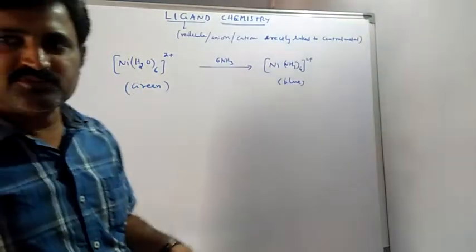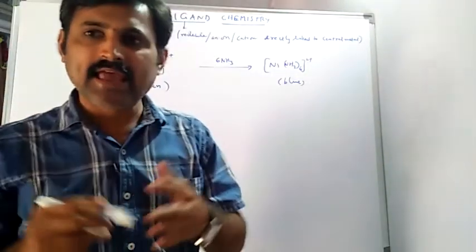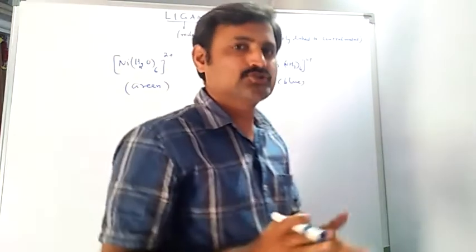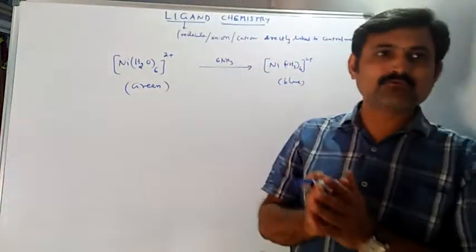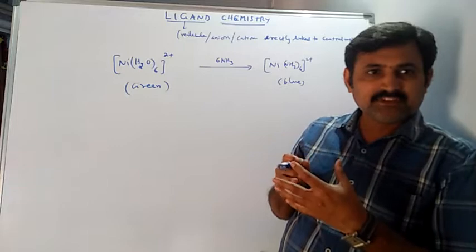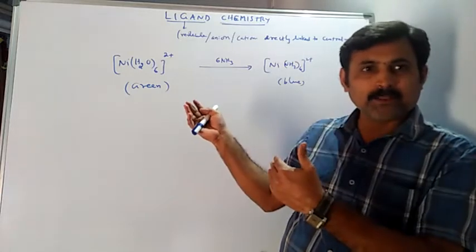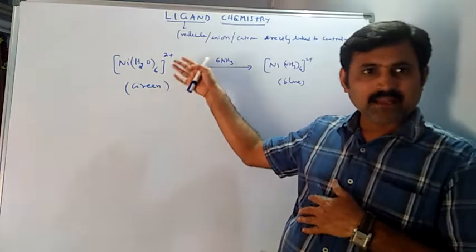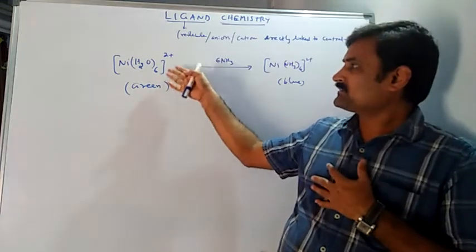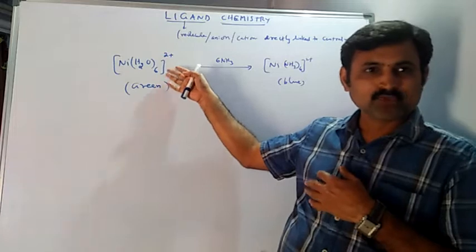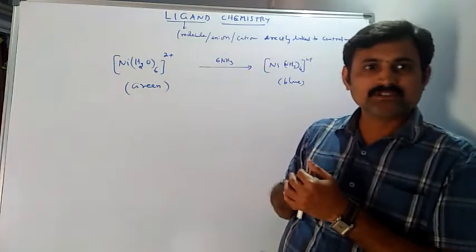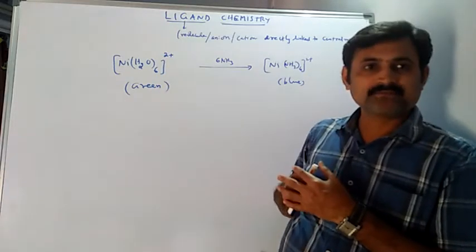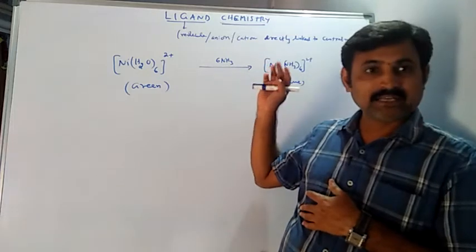So these reactions in aqueous solution are reactions of complex compounds in which the metal is attached to a number of water molecules. Here the number of water molecules linked with nickel is 6.